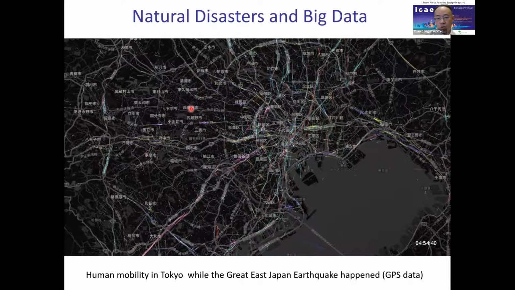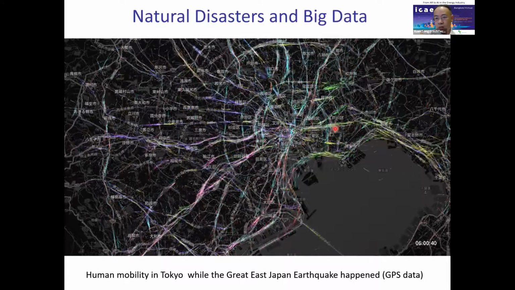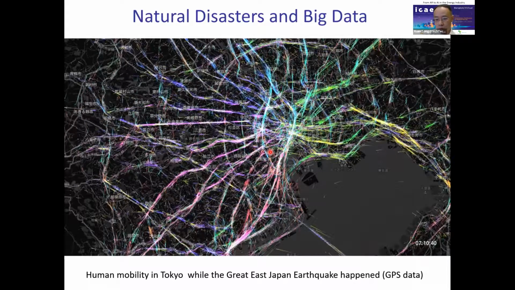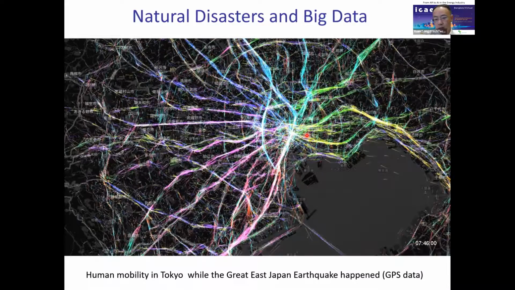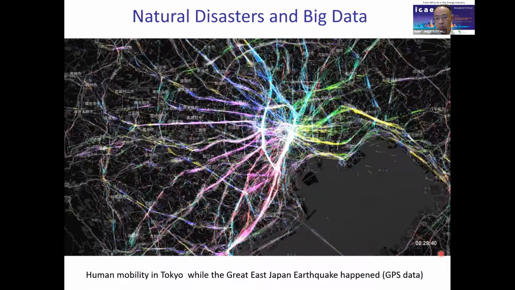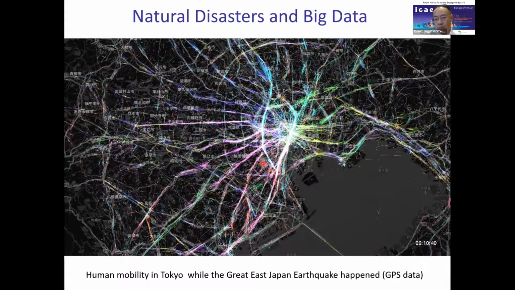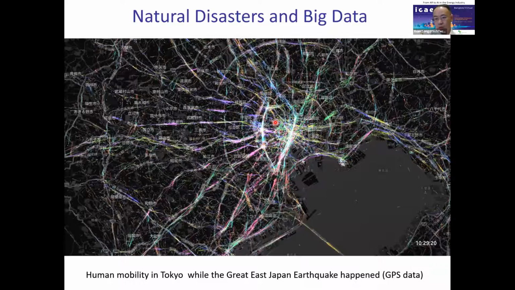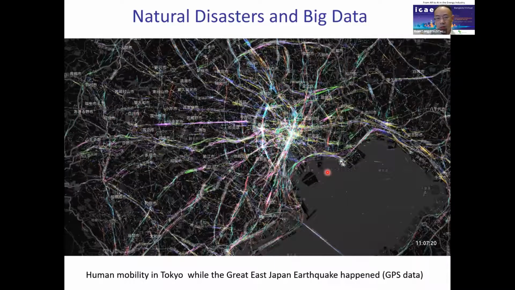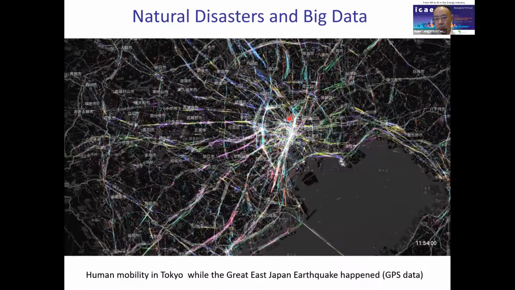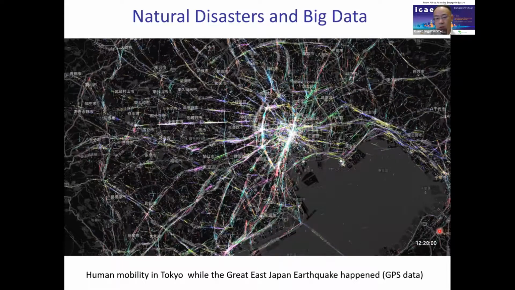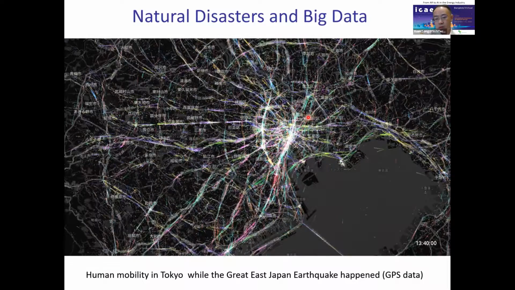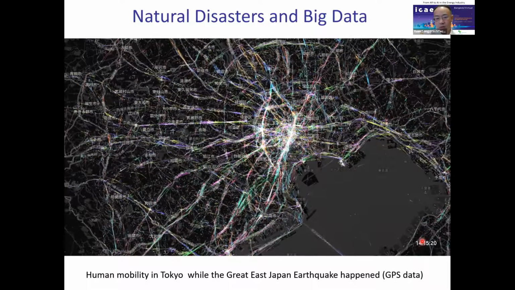This demonstration shows the human mobility in 2011, when the Great East Japan earthquake happened, maybe 9 years ago. We can see that at 8 o'clock, the transportation becomes very busy, and maybe at 10 o'clock the transportation is not so busy as before. This earthquake happened at 2:40 p.m. So we can pay more attention to the human mobility pattern when the earthquake happened. Okay, the earthquake will start. Can you see that?